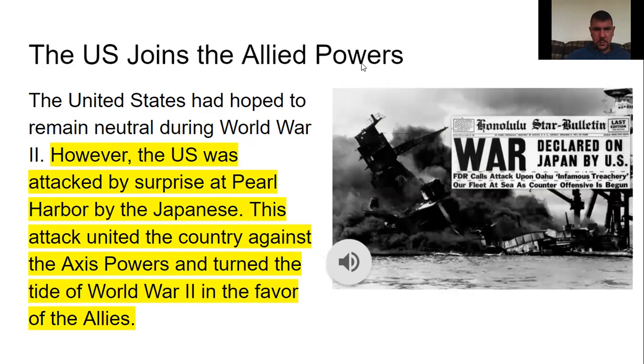The U.S. joins the Allied powers. The United States had hoped to remain neutral during World War II. However, the U.S. was attacked by surprise at Pearl Harbor by the Japanese. This attack united the country against the Axis powers and turned the tide of World War II in favor of the Allies.